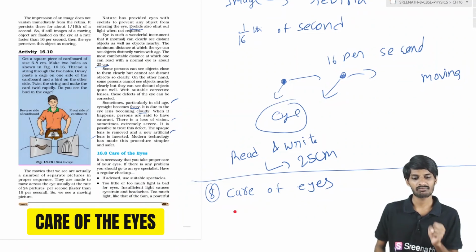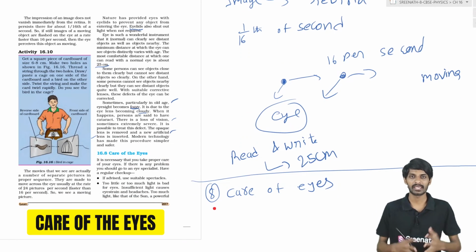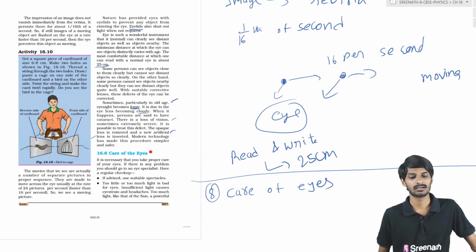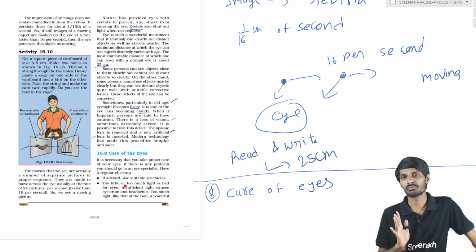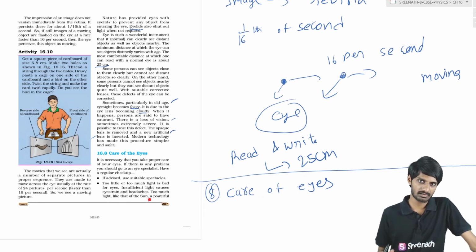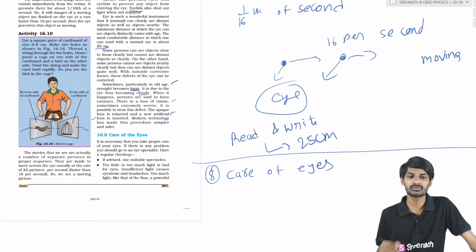Okay, students, care of the eyes. You have to take some care of your eyes, students. Our eye is a very beautiful, very sensitive, important organ, students. So we must take care. Why? Because if you don't take care of your eye, you will get some problems, and due to those problems you may lose your vision, or your vision capacity may decrease.